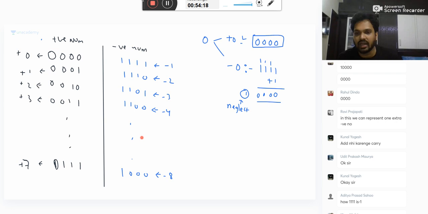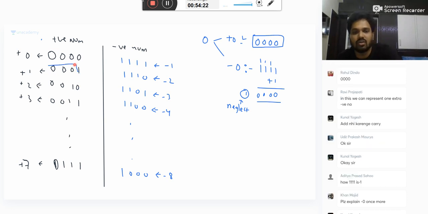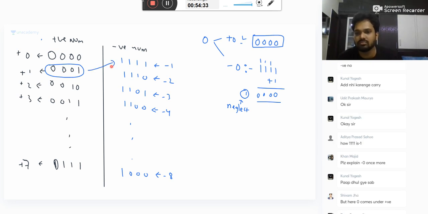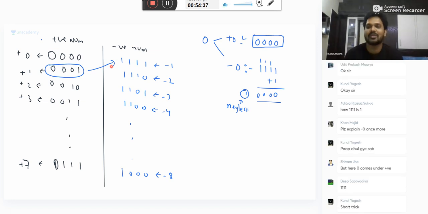Aditya, what happened? Yesterday I told now what is the 2's complement, how to find 2's complement. What is the 2's complement of this number? Take 111 plus 1. You get this number. Do you have any problem, Shiva? If 0 comes in the positive, computer is happy.